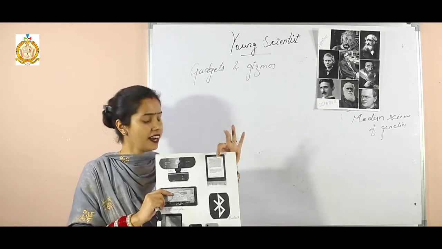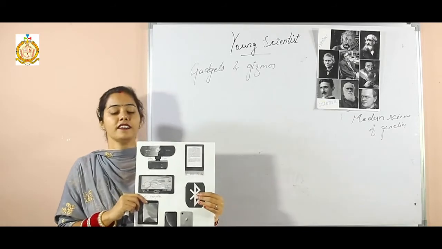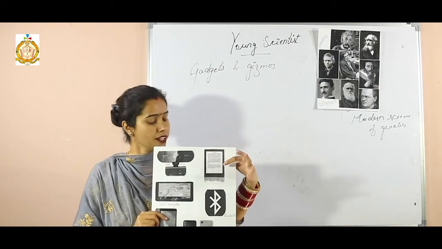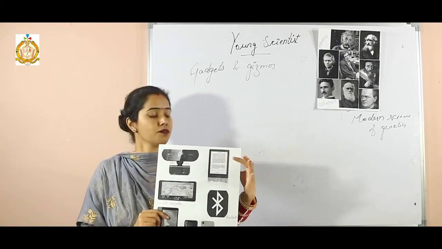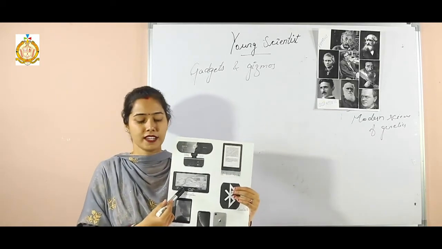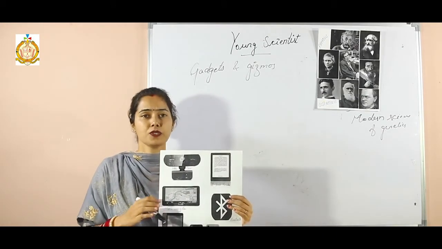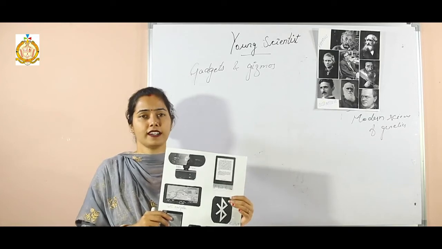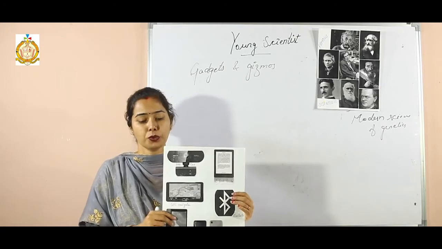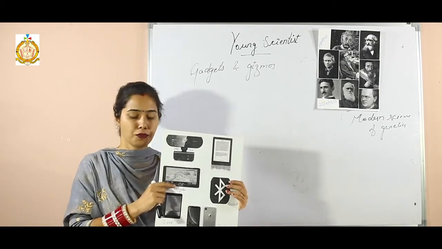Now the second one is the e-book reader. Using it, readers can read a book which is available in an electronic format. Now the third one is the GPS navigator. This gadget uses signals transmitted to satellites to find the location of a vehicle and helps in navigation through interactive maps. So the GPS navigator we can also use in our phones.